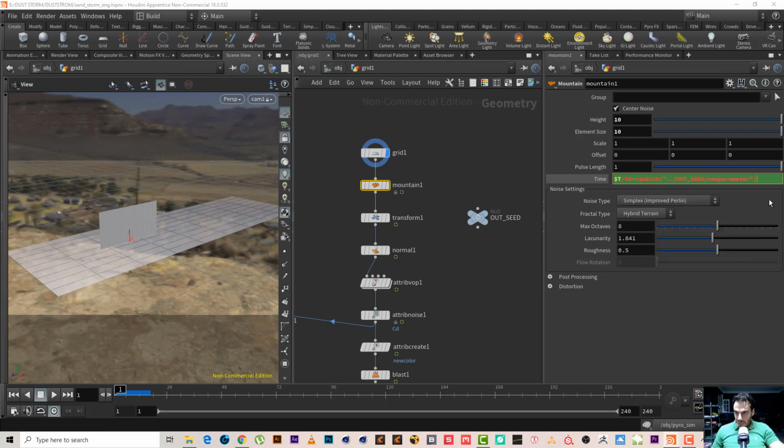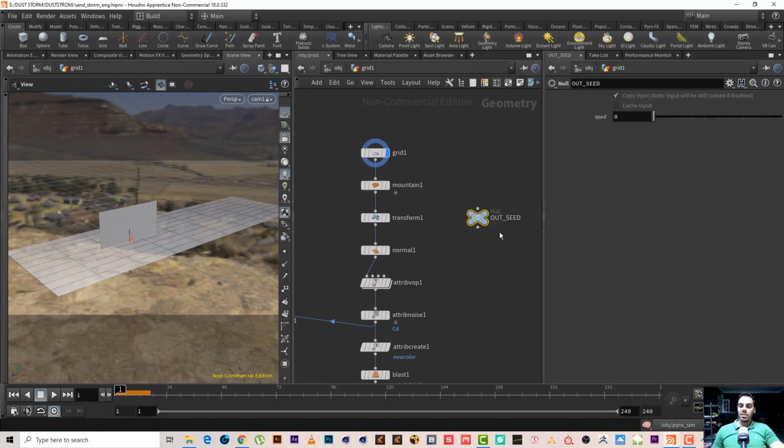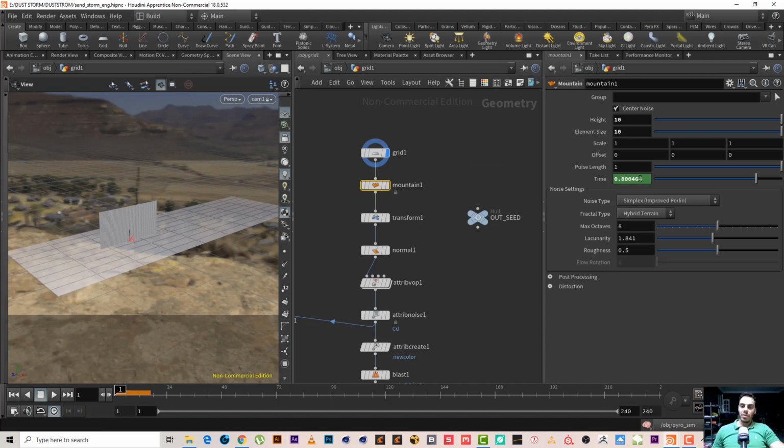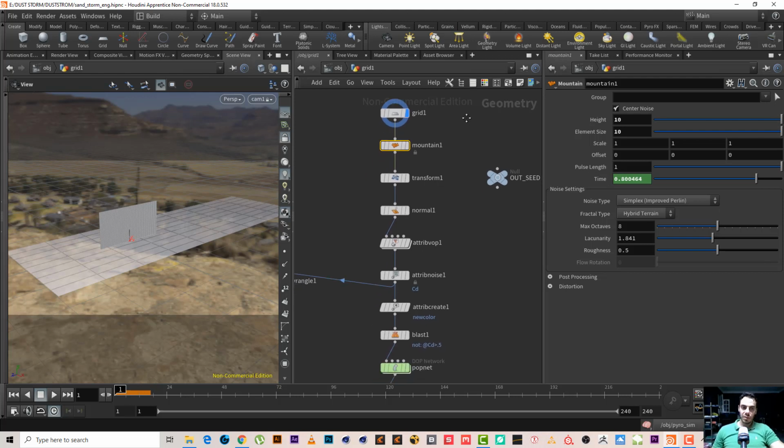Best relative reference and close brackets. Yeah, that's right. So it gives us a different one. If we make it 1, now the time is completely different, right? That's what we want. So it will give us a different value every time.